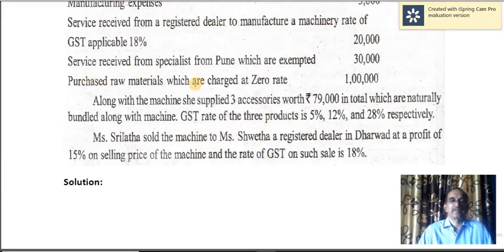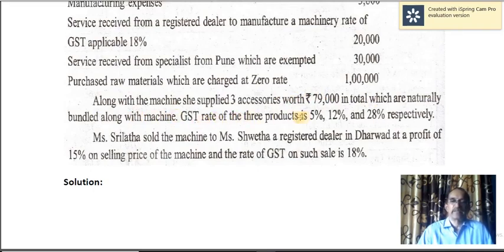Purchase of raw material which are charged at zero rate. Okay, this is also part of transaction value. Along with the machine, she supplied 3 accessories worth ₹75,000 in total, which are naturally bundled along with the machine.